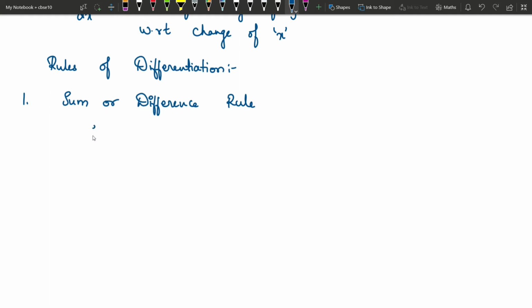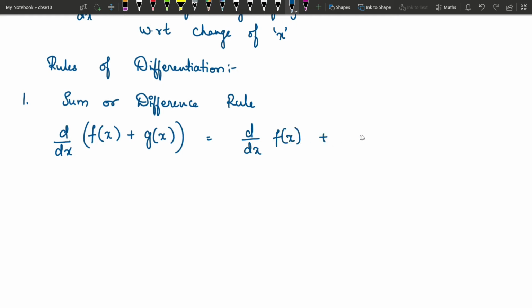So if you have two functions, f of x and g of x, both functions of x, then the derivative of the sum of these two functions is the same as the derivative of f of x plus the derivative of g of x.